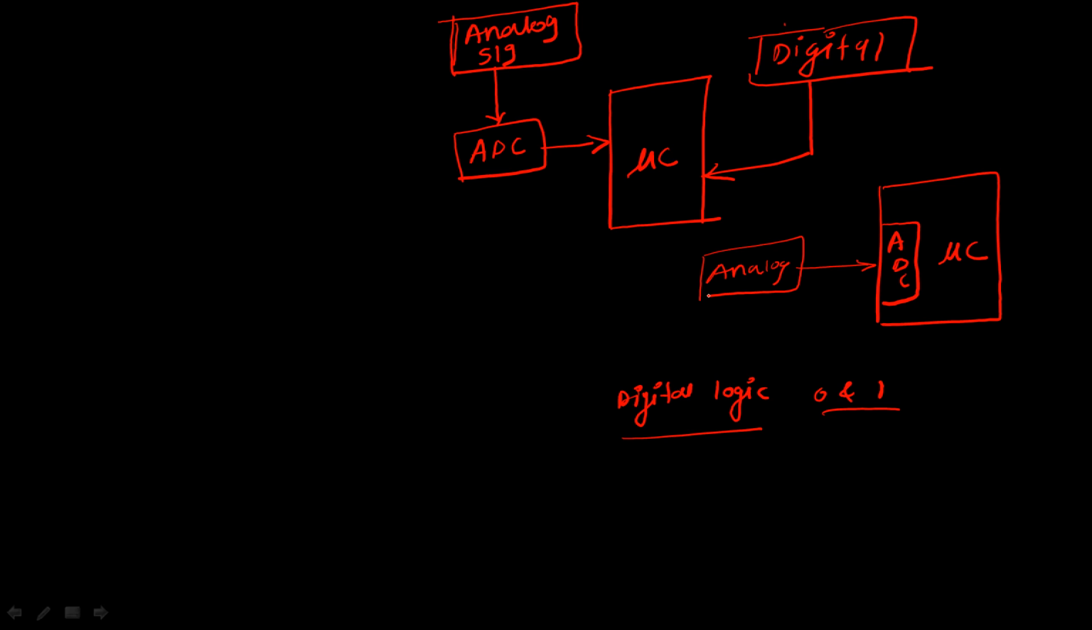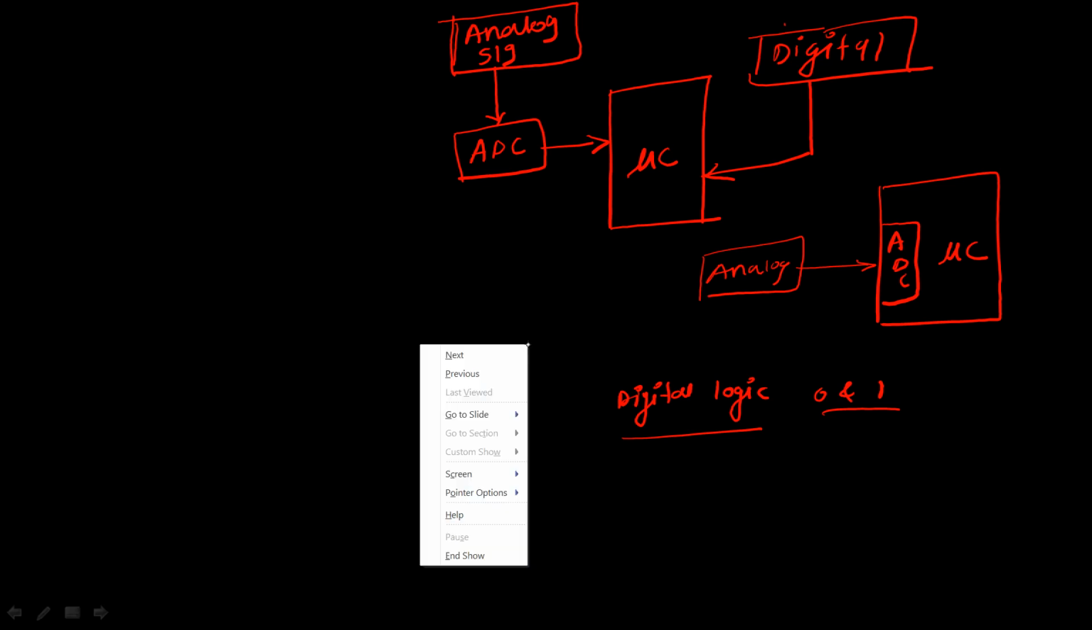Okay, now obviously if the microcontroller has an inbuilt ADC, then there must be certain pins available from this ADC, and to these pins you can connect the analog signal. Okay, so this is the concept related to analog signal processing using the microcontroller.